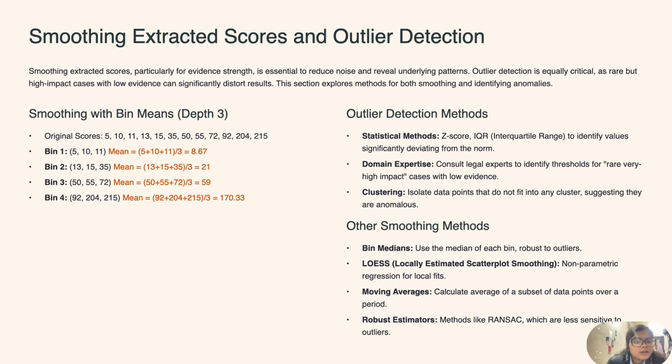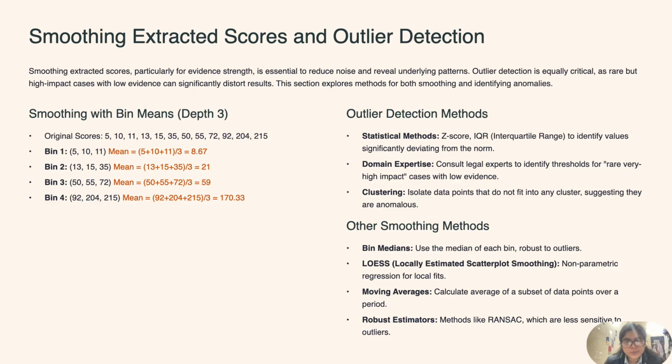For smoothing extracted scores and outlier detection, we have the following methods. Smoothing extracted scores, particularly for evidence strength, is essential to reduce noise and reveal underlying patterns.